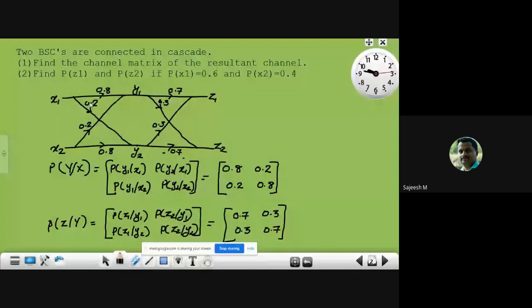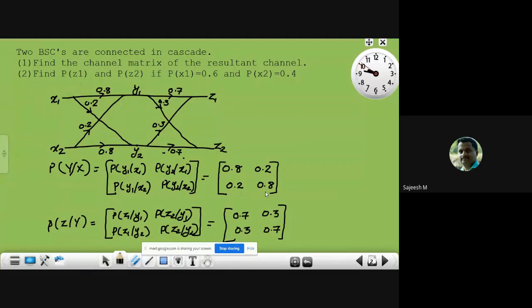Therefore 0.8 and 0.2, the elements of the first row. This first row represents the probability of getting different output symbols with the input x1, the first input, therefore 0.8 and 0.2. Similarly, 0.2 is the probability of getting y1 with x2 as the input. Therefore the second row first element is 0.2, and this 0.2 is the probability of getting y2 with x2 as the input. Therefore here it is 0.8.